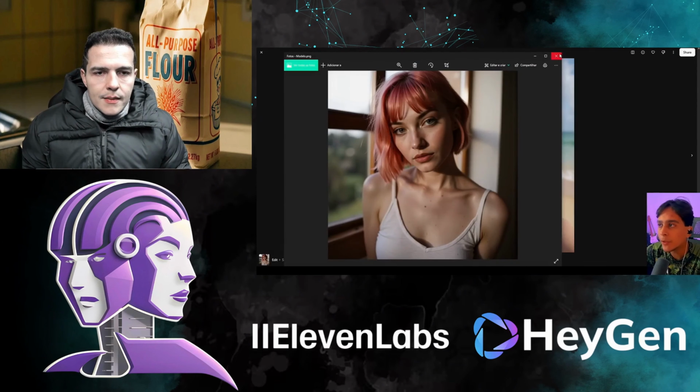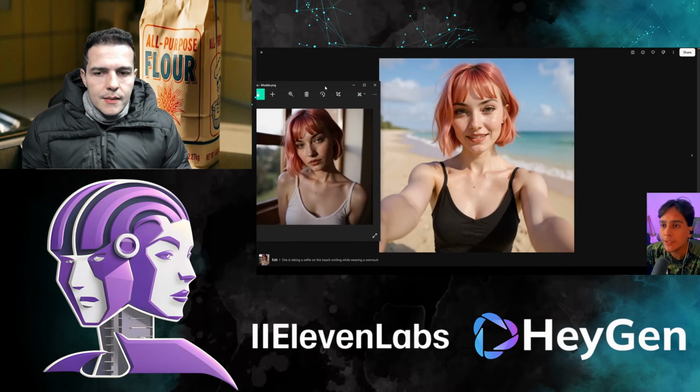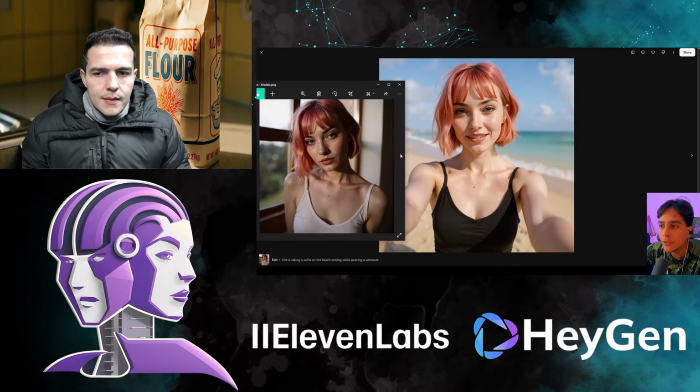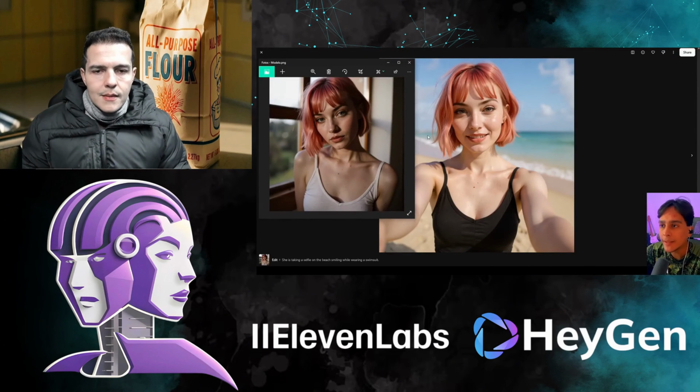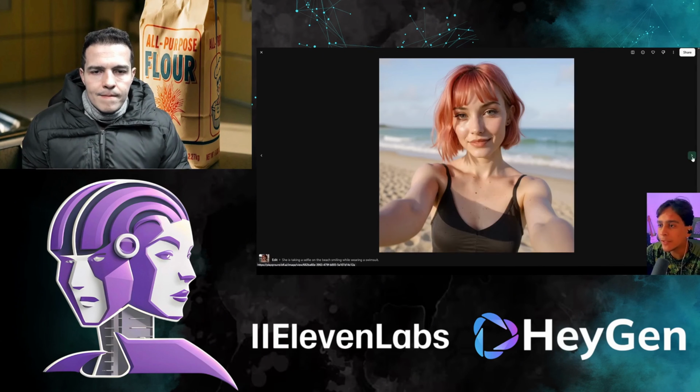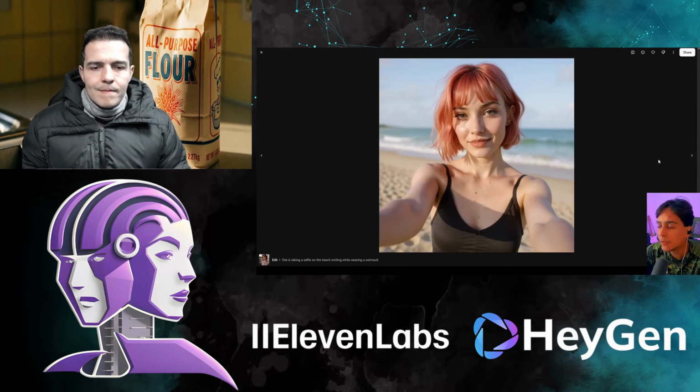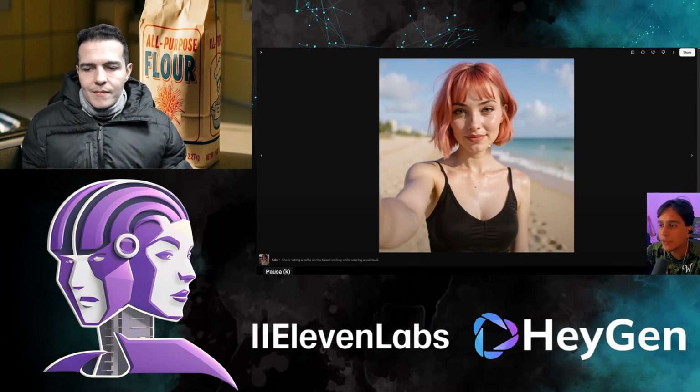You can see here, let's compare them side by side right away. You can see that the consistency remains really good. Check it out. It's really the same model here. As you can see, the same hairstyle, the same face, but it's a different location with a different expression. Look, it generated other variations here as well. Here's another variation. This one turned out really good as well. Let's check out another variation here.